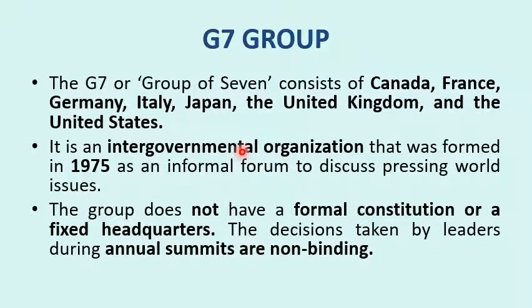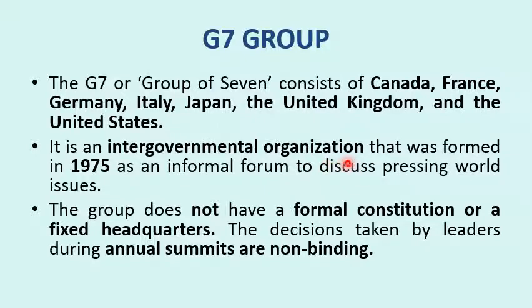They only have representatives or individuals assigned by the individual nations for doing the work in these groupings, but they don't have any permanent members or buildings for the working of these groupings.